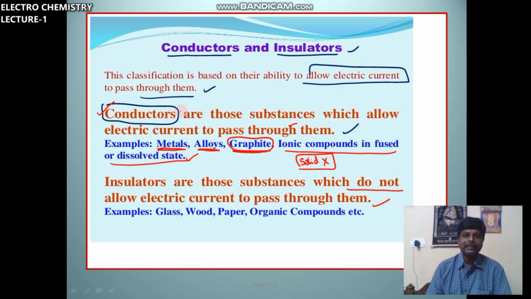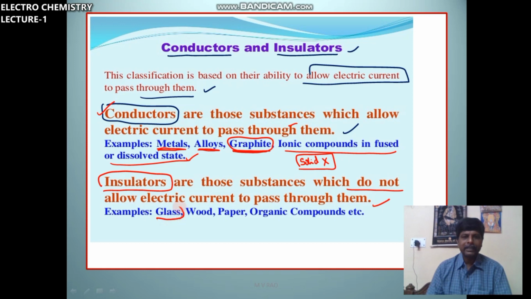So what are conductors? Conductors are those substances which allow electric current to pass through them. Insulators are those substances which do not allow electric current to pass through them.